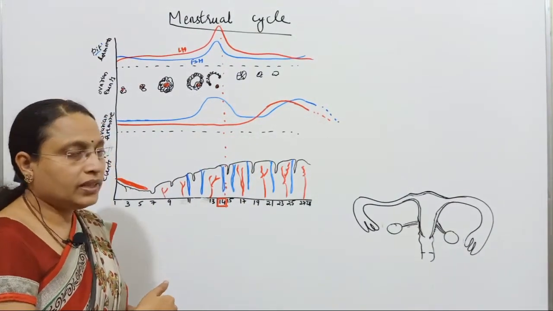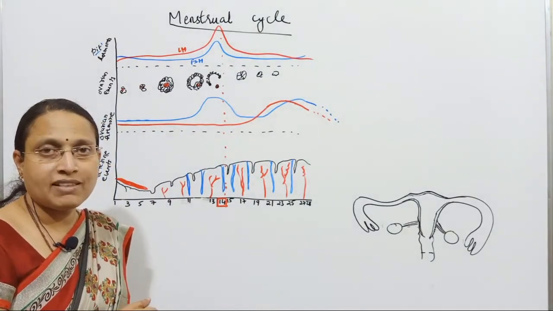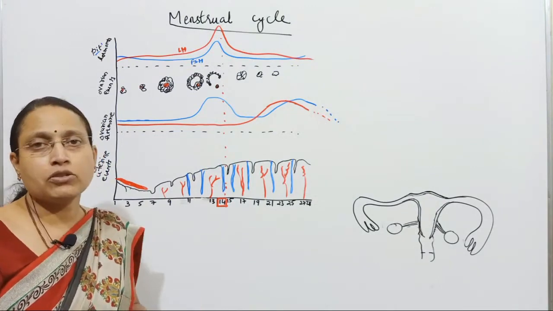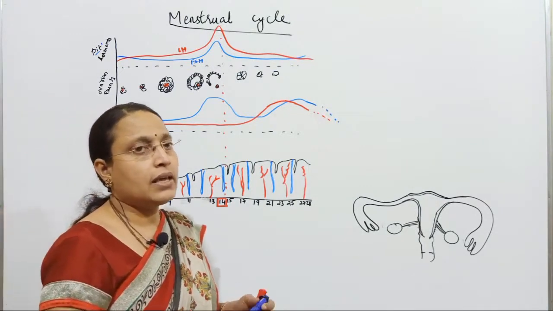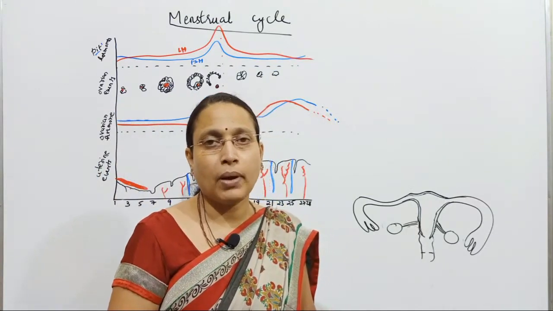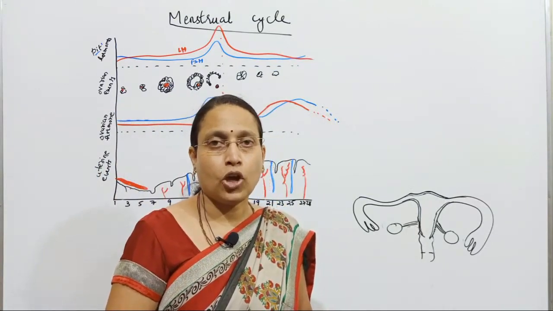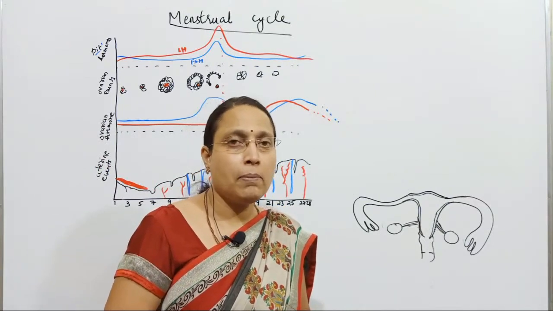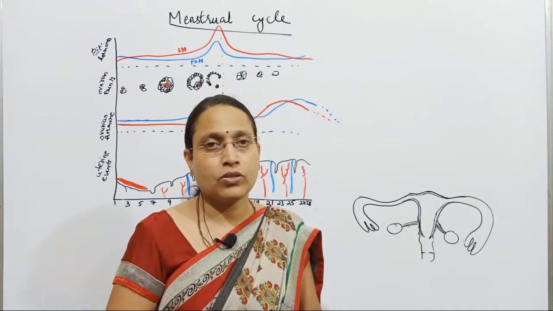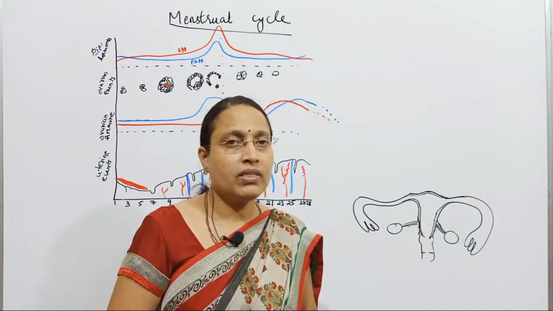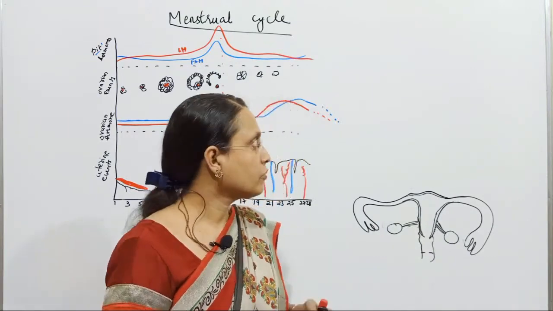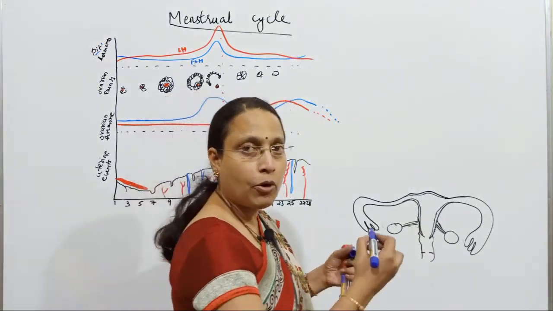So I'll begin with giving an introduction about the menstrual cycle. So first, what is the menstrual cycle? It is a reproductive cycle occurring in primates like monkeys, apes, humans. Whereas in other mammals, the estrous cycle will be there instead of the menstrual cycle. And the difference between these two was already explained in the first chapter. So it is nothing but a reproductive cycle.